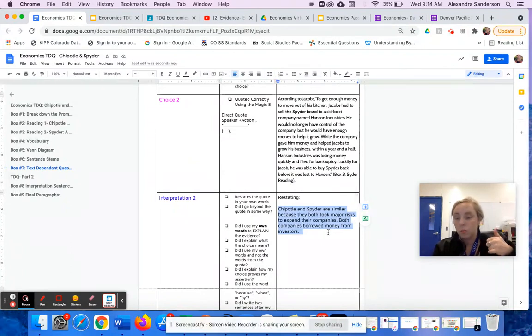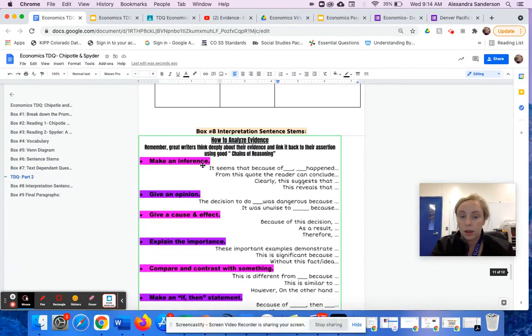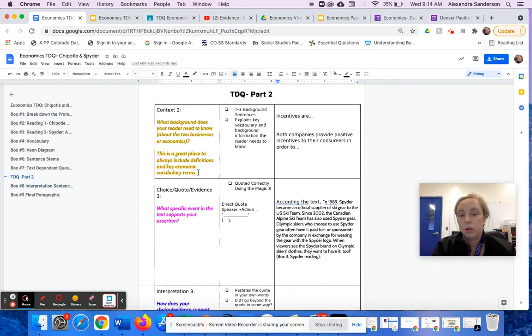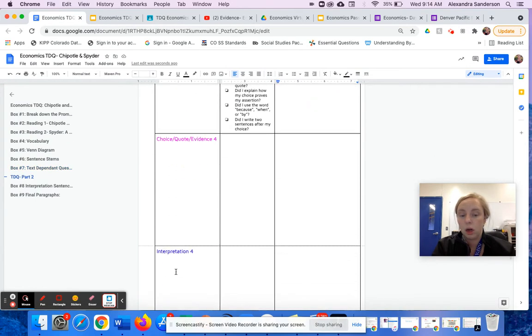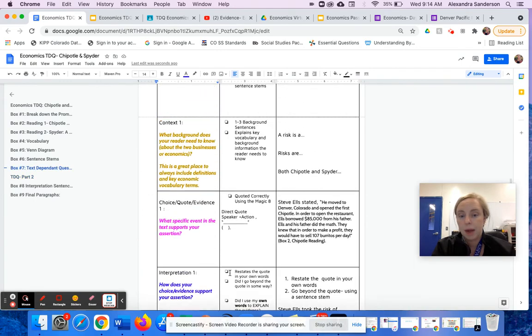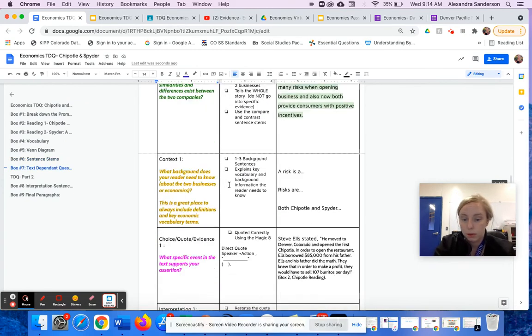I just have to restate the quote in my own words and then use the sentence stem to go beyond the quote. You can use the sentence stems below, give a cause and effect, make an inference. And then for interpretation 2 and interpretation 4, because this should be about incentives, you should use a sentence stem from box 6 about the similarities and differences between the 2 companies. So restate the quote and then use a sentence stem to go beyond the quote, and that is how you write a great interpretation.